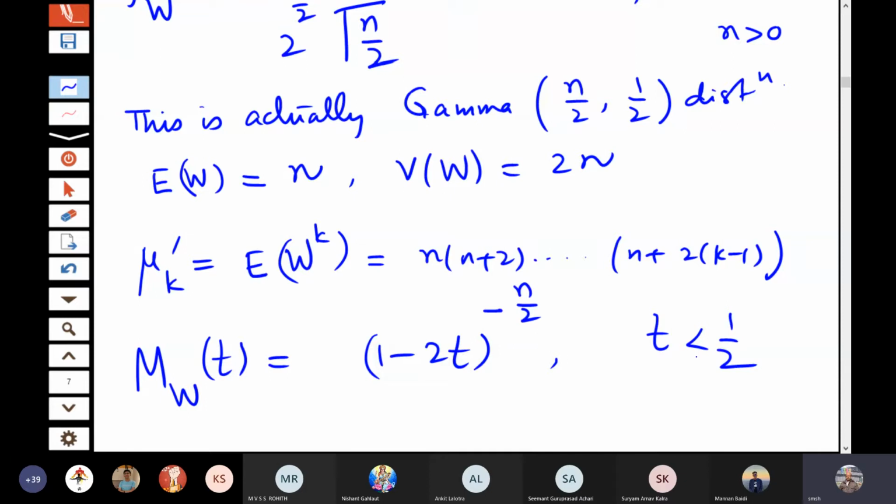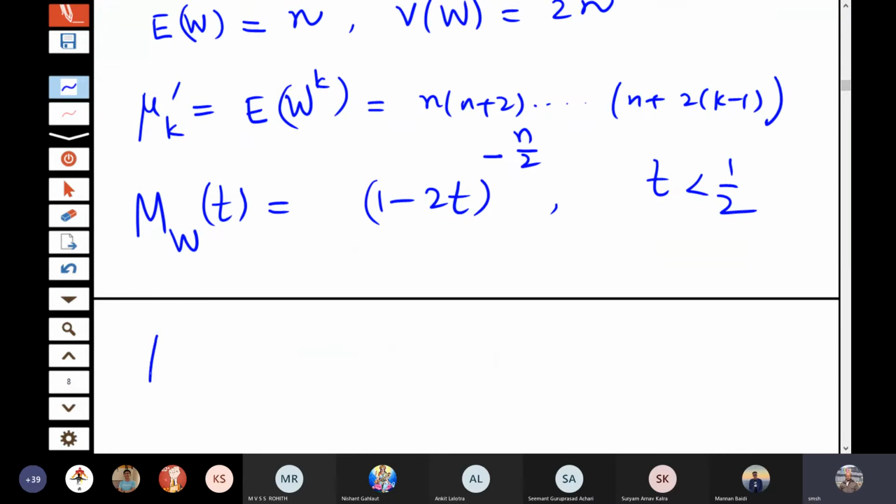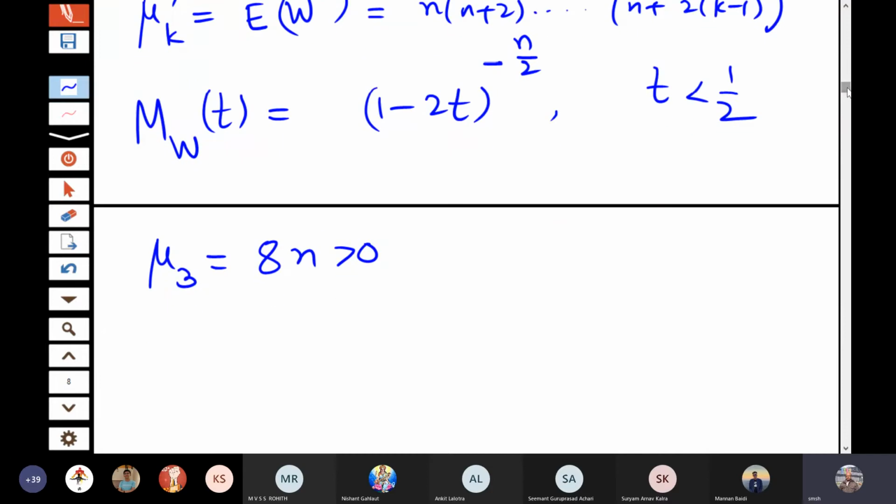Other things about gamma distributions are also known to us, so let me briefly write them down quickly here. For example, the third central moment is 8n, which is positive. Of course, we know that the gamma distribution is positively skewed, and mu 3 of course is positive.